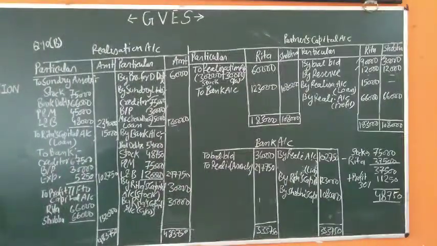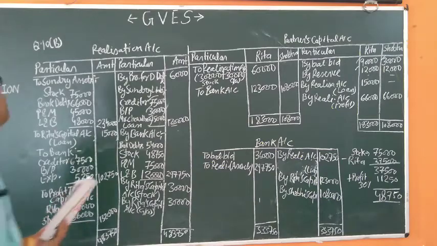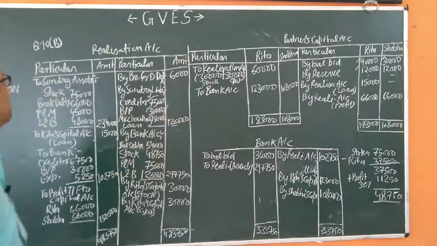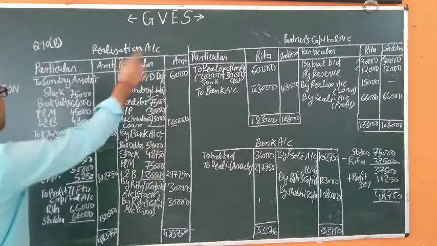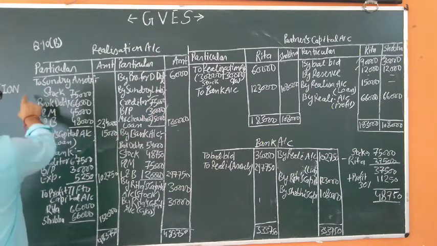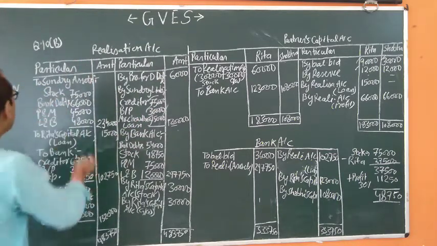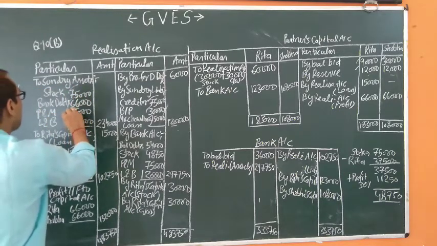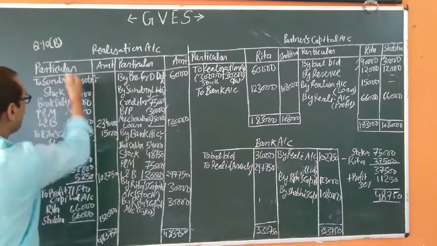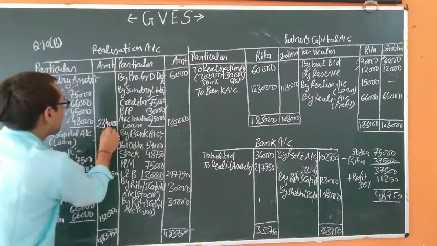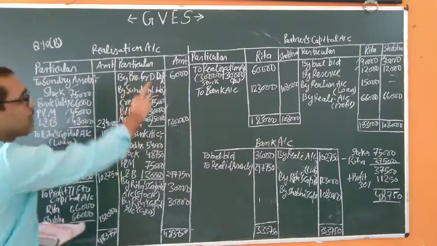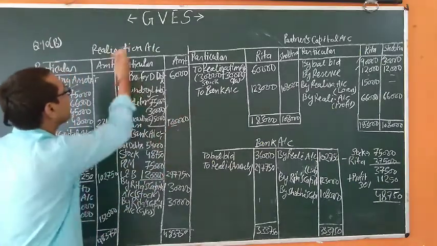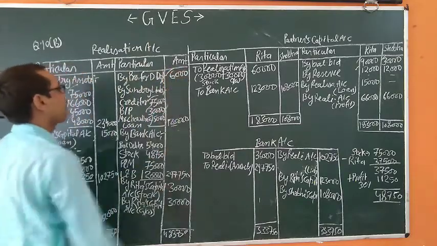First of all, sir, how do we close the books of the old partnership? We transfer all assets to the debit side of the realization account at their book value. Stock is 75,000, debtors 66,000, plant and machinery 45,000, land and building 48,000. The total of all sundry assets is 2,34,000. Provision for bad debts is also given in the question. That's why it is transferred separately to the credit side of the realization account, by provision for doubtful debts 6,000.